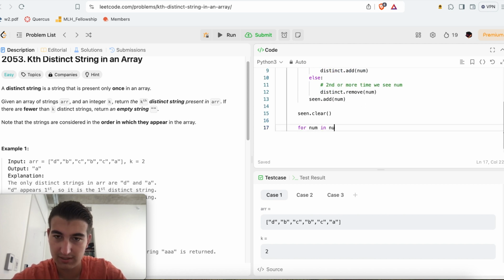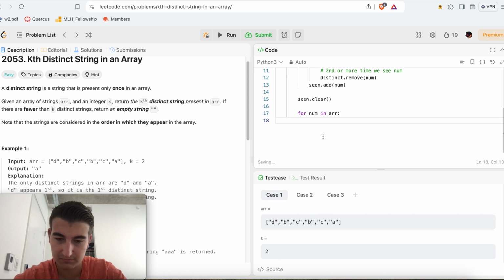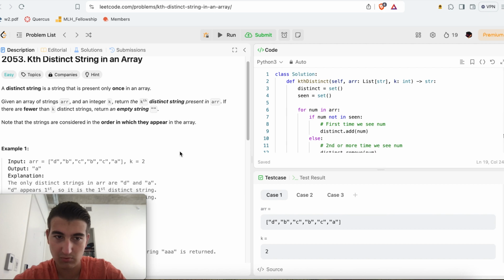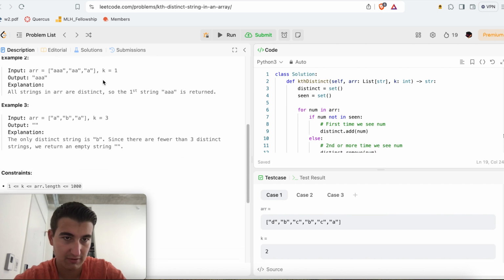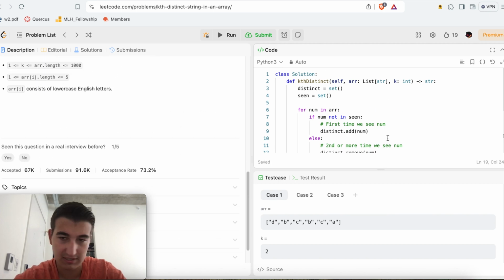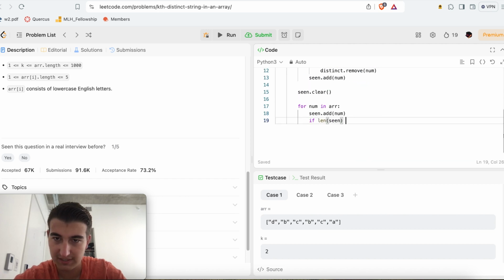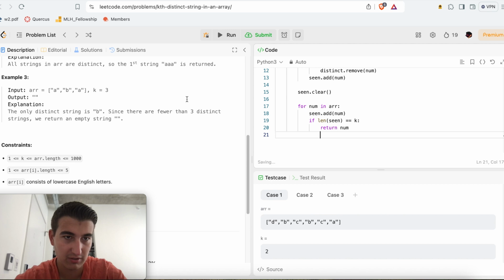For num in arr, we're going to do seen.add num, and if length of seen is, what's the restriction of k? K must be at least 1. Okay, so good. If length of seen is equal to k, then return num. Wait, are we returning a string?